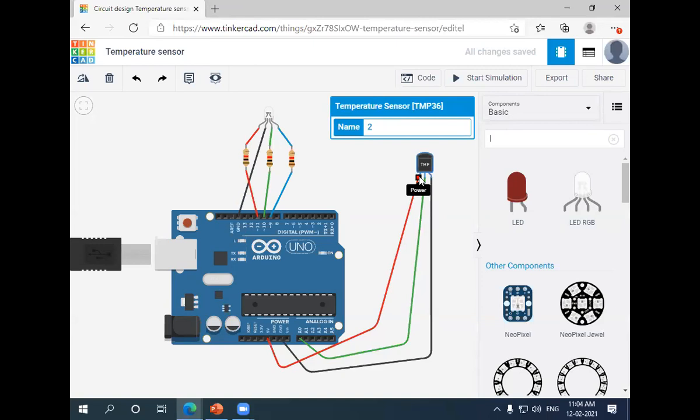For the temperature sensor also, you can see the power supply. So I'm giving the 5-volt power supply and the ground. This is the output voltage, so I'm taking it through the analog input, and here I'm giving the ground connection.